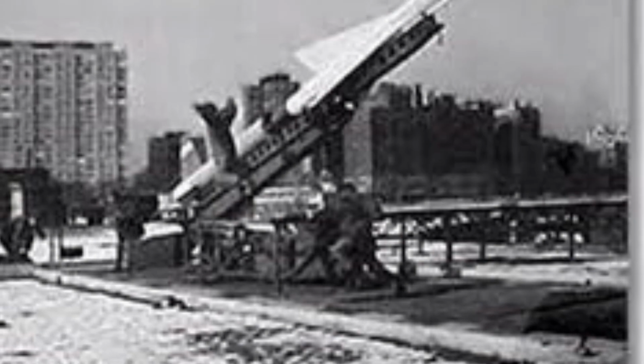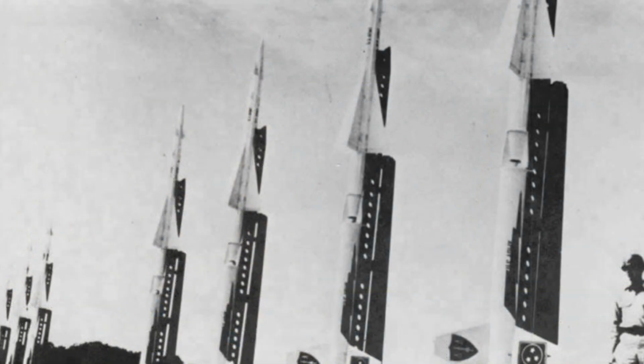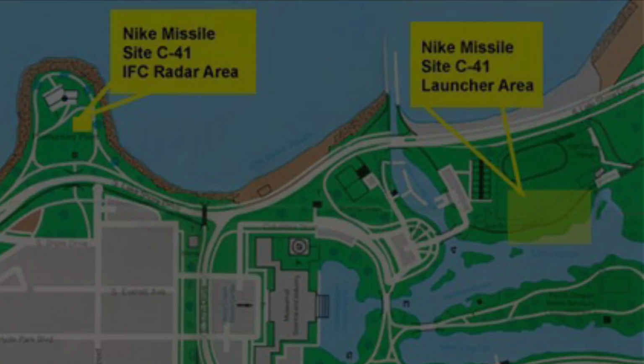Did you know that Chicago and many other major American metropolitan areas were involved in the Cold War as well? Chicago used to have nuclear missile sites dotted near and around the city. The purpose of these sites was to be prepared for a Soviet nuclear attack and to show off the power of the United States military. One famous launch site is located right behind the Museum of Science and Industry.